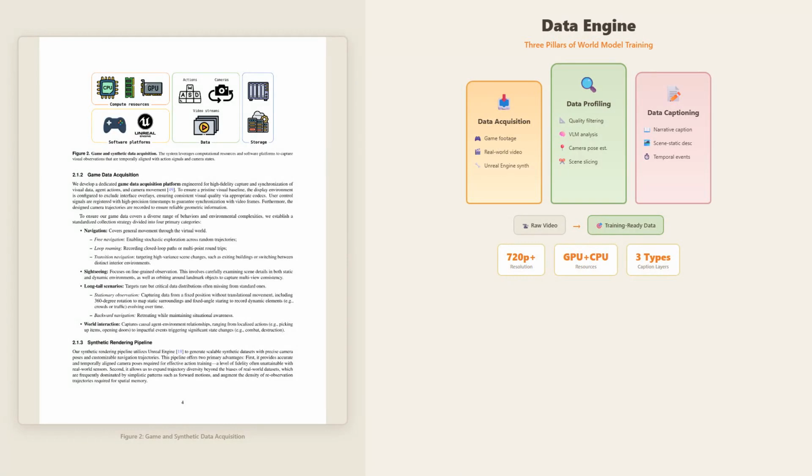But this isn't just simple captioning, it's hierarchical. The system generates three types of descriptions for each video, which we'll explore in more detail. This three-pillar approach ensures that the model trains on diverse, high-quality data with rich semantic annotations. It's the kind of careful data engineering that often separates successful models from failed experiments.